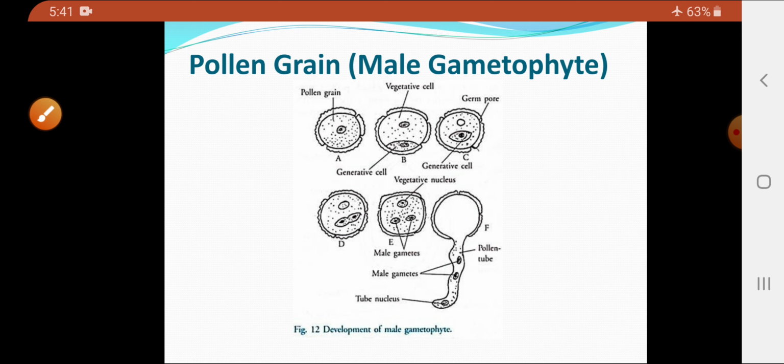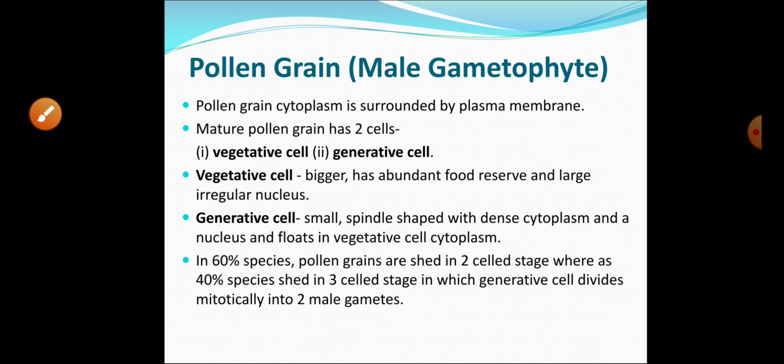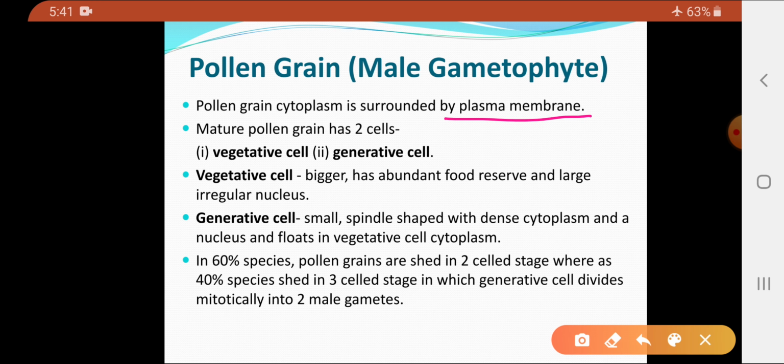So, the pollen grain is a structure whose cytoplasm is surrounded by a plasma membrane. As I told you, there are two cells in the pollen grain. One is the vegetative cell and another one is the generative cell. The bigger cell, which has the reserve food material and an irregular nucleus, is the vegetative cell, and the small cell which is spindle shaped and has a dense cytoplasm is called the generative cell.